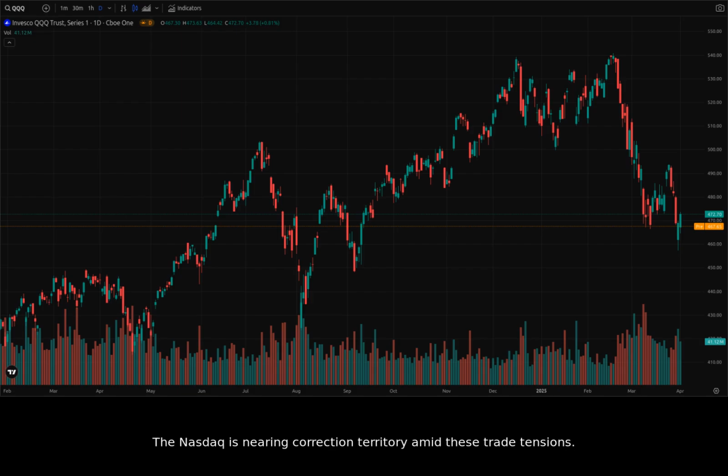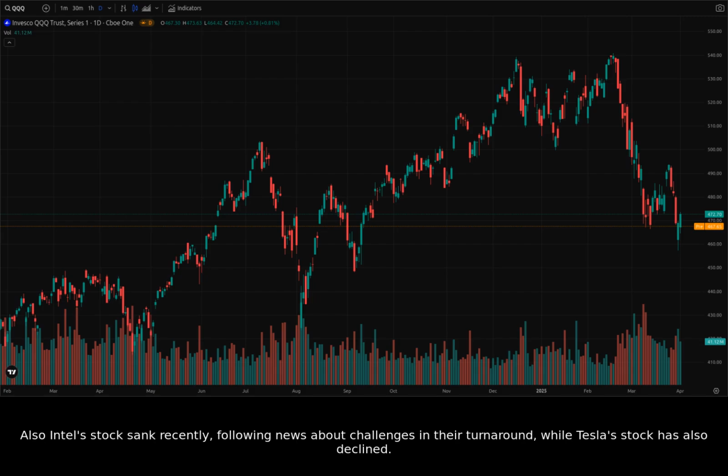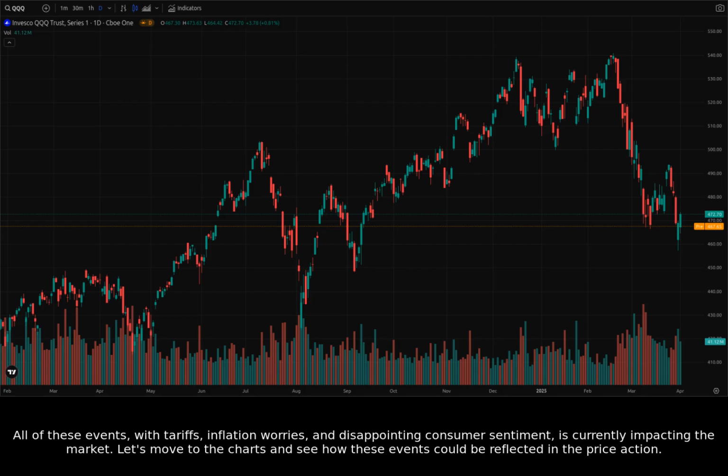The Nasdaq is nearing correction territory amid these trade tensions. Also, Intel's stock sank recently, following news about challenges in their turnaround, while Tesla's stock has also declined. All of these events, with tariffs, inflation worries, and disappointing consumer sentiment, are currently impacting the market. Let's move to the charts and see how these events could be reflected in the price action.